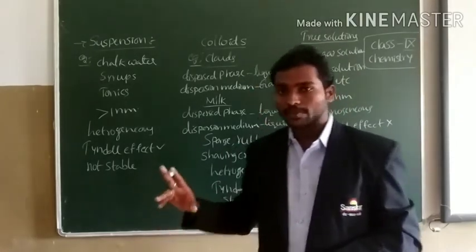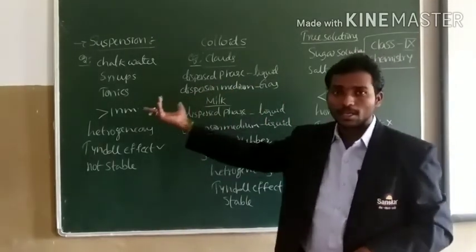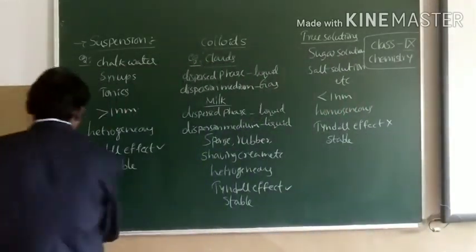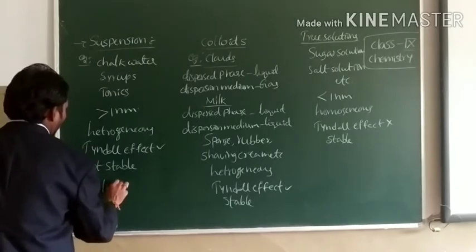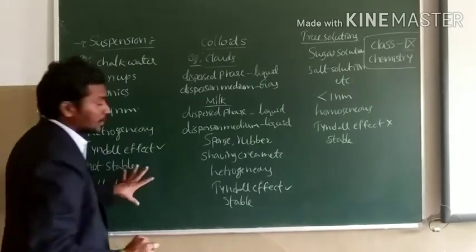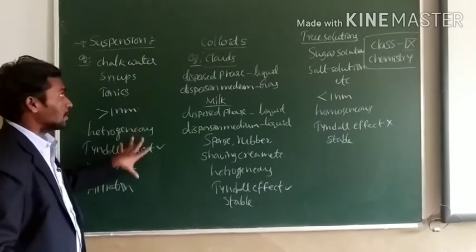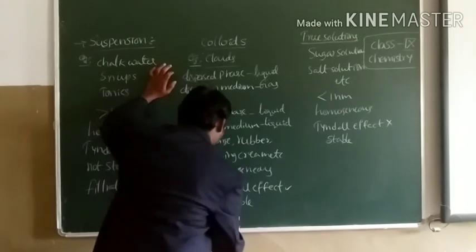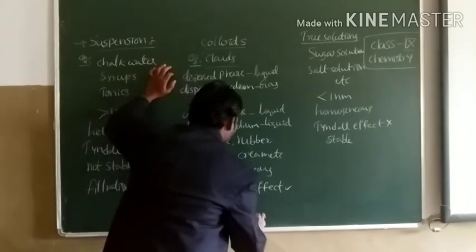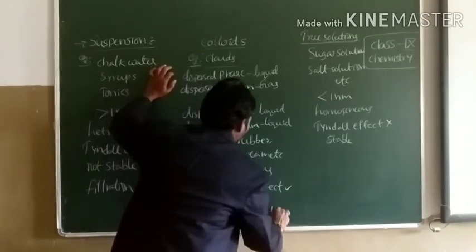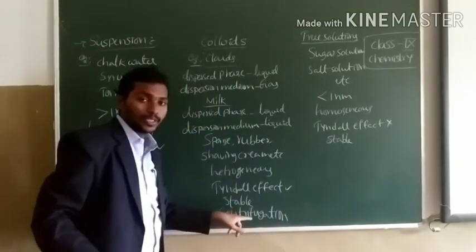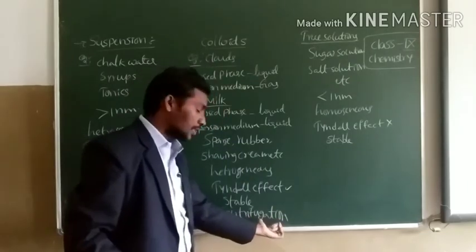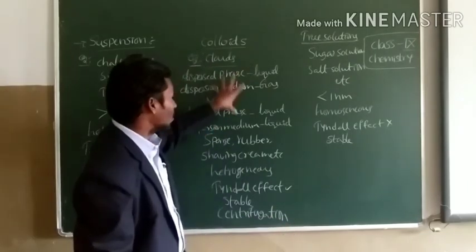Next, separation. How can we separate the components of suspension? Components of suspension can be separated by filtration technique. How can we separate components of colloids? Components of colloids can be separated by centrifugation technique. We can observe the centrifugation technique in diagnostic labs, children.